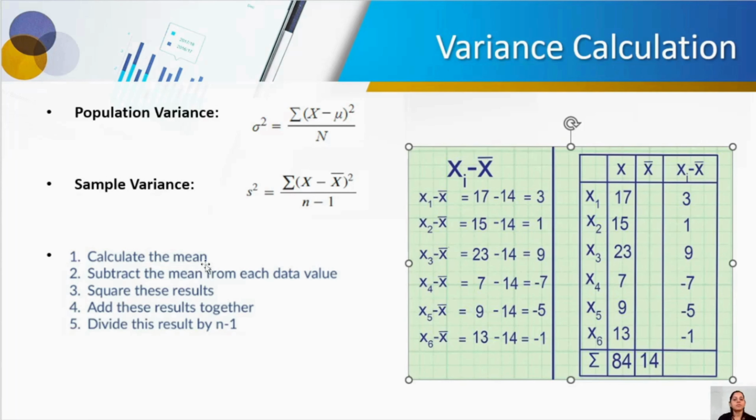So how are we going to calculate? Like I have already mentioned, if we have 10 data points, we need to take each data point. First we will calculate the mean of the data, then we will subtract the mean from each data point, then we will square it, then we will take the summation and divide it by n minus 1. N is the number of samples. So if the number of samples is 10, then you have to take 10 minus 1. That is how you calculate the variance. If you want to remember a formula, yes, you have to remember this formula.